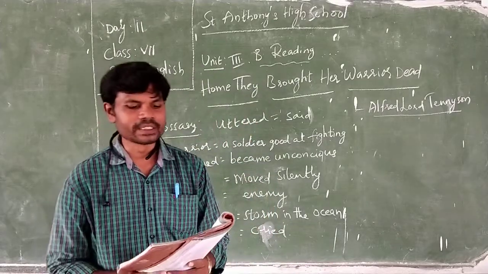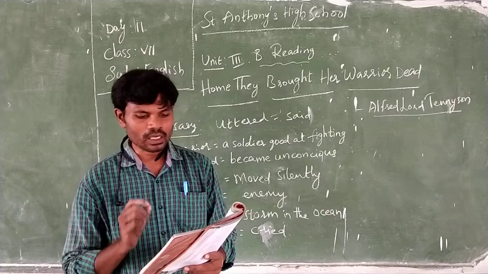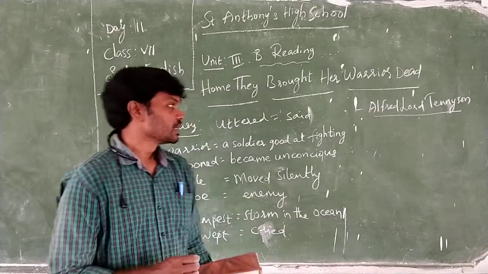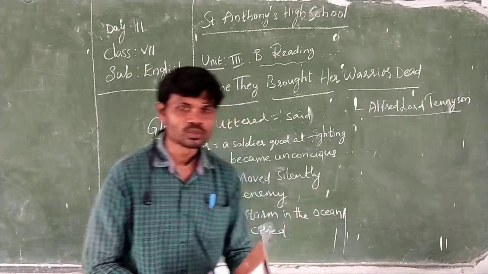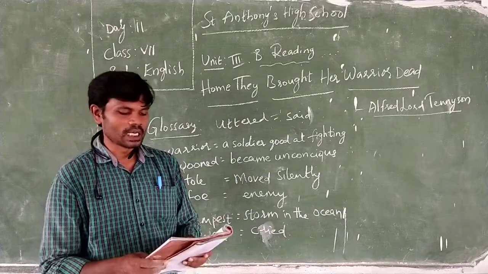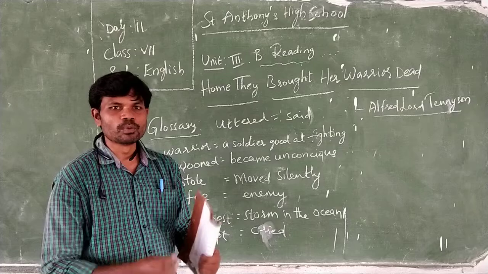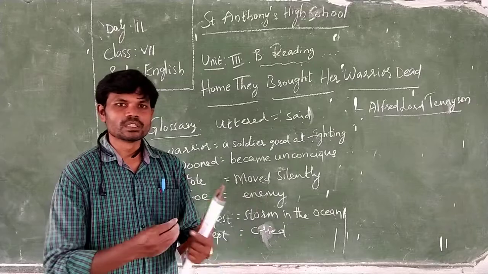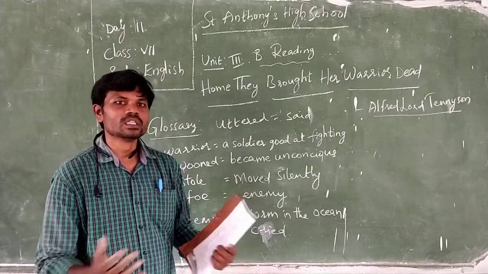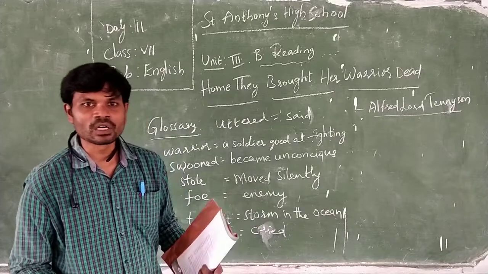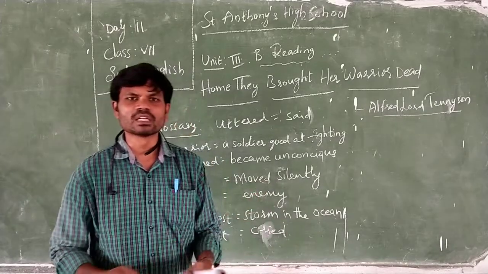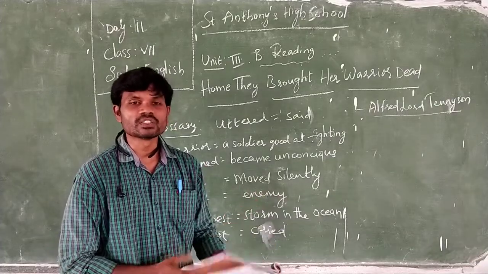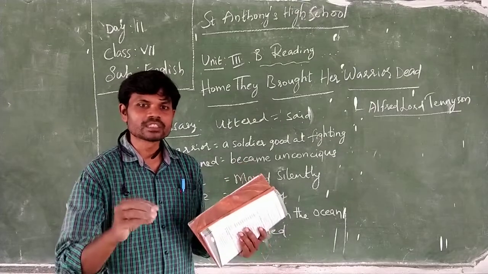Home they brought her warrior dead, she nor swooned nor uttered a cry. So the meaning of these two lines is, when the dead body of the soldier was brought and kept in the house, what happened? Usually when the dead body comes to the house, the family members cry, and some of them faint, they fall, they lose their consciousness. Like mother or wife, or sometimes children, or father, or maybe one of the relatives will fall unconscious. Why? Because they cannot bear the death of their loved one.